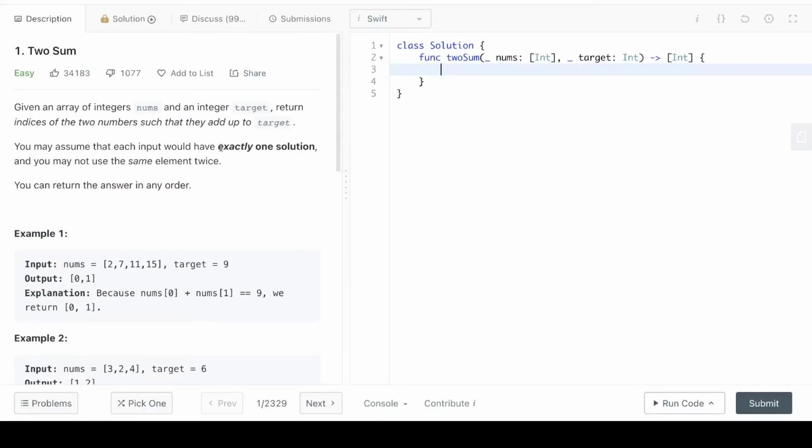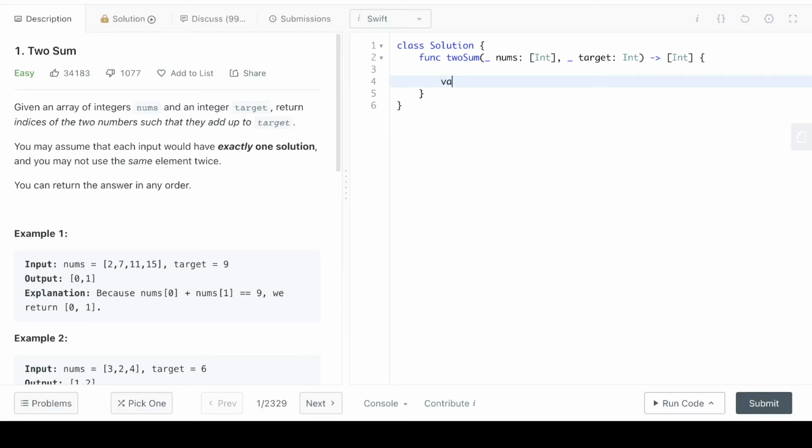So now we are going to solve this problem in Swift. As you can see, the question description says that there is exactly one solution, so don't worry if they give you a target that will not add up. With that in mind, we are going to solve this problem with the approach that I described by using the hash map.